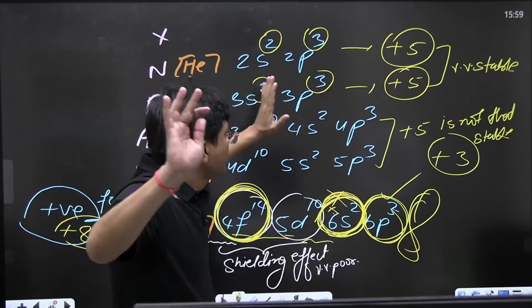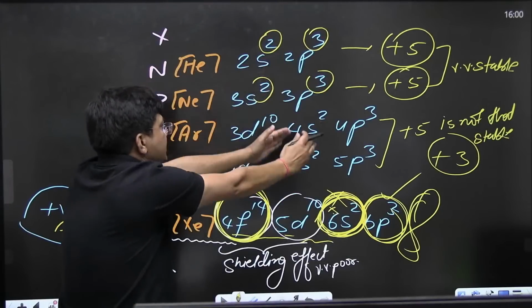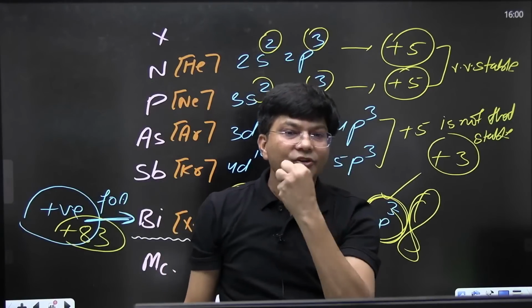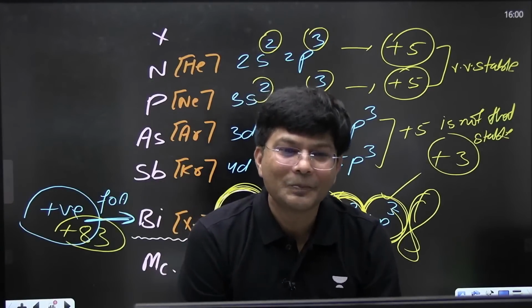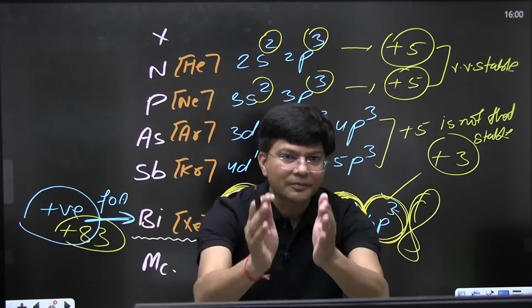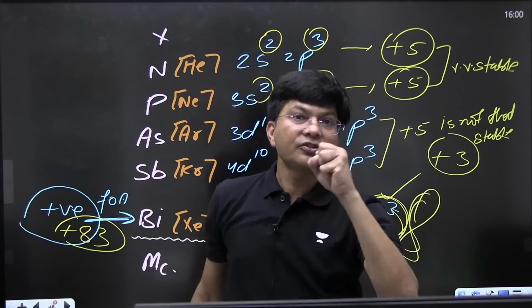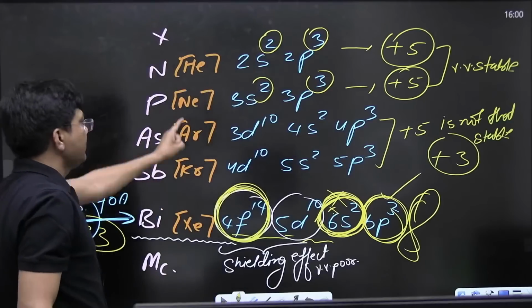Okay, now see, if I say +3 oxidation state decreases, what will you say about -3 oxidation state? -3 oxidation state will increase down the group.